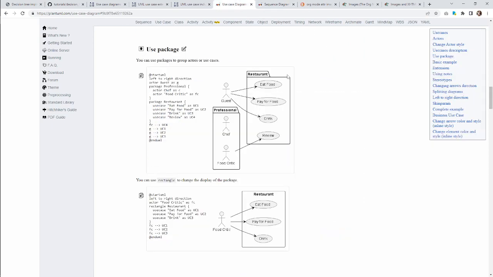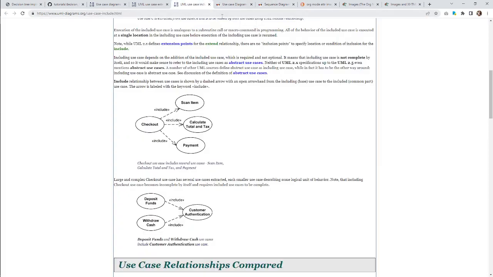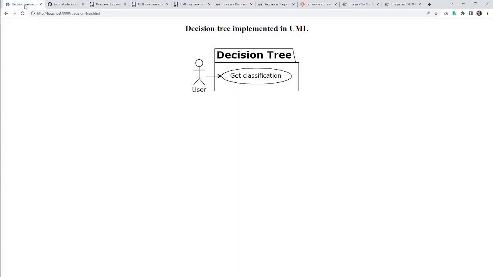And yeah, we could have a sequence diagram as well. I think the use case and the sequence diagrams can both grow, because we can basically say, hey, how does a decision tree get classification? And then we can have this get classification start to use all of the subcomponents of the decision tree, and this eventually would turn into our class diagram.